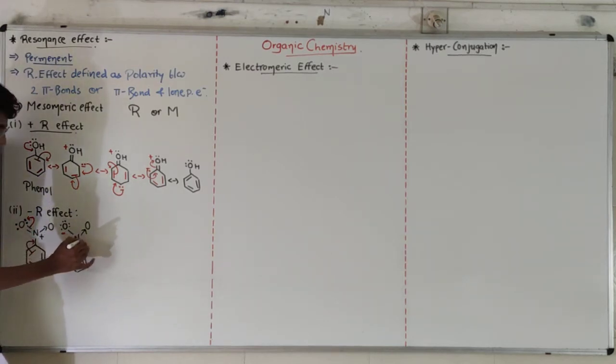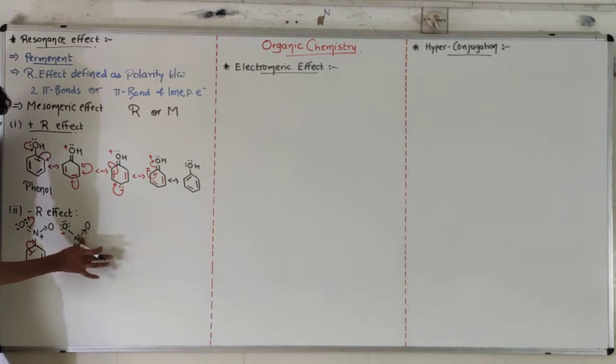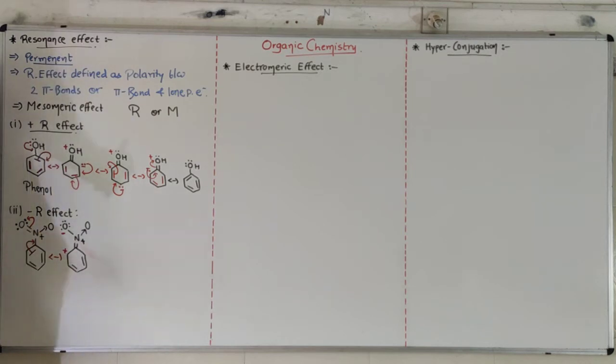The plus charge of nitrogen will be carried over, because nitrogen was already positive because of the coordinate covalent bond, so that will be common in all the structures. Nitrogen plus, 4 bonds of nitrogen.